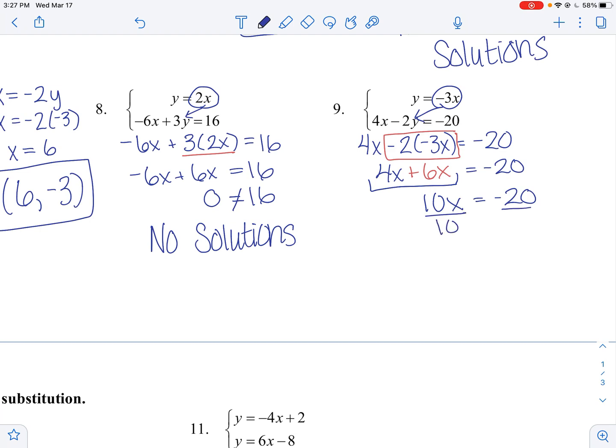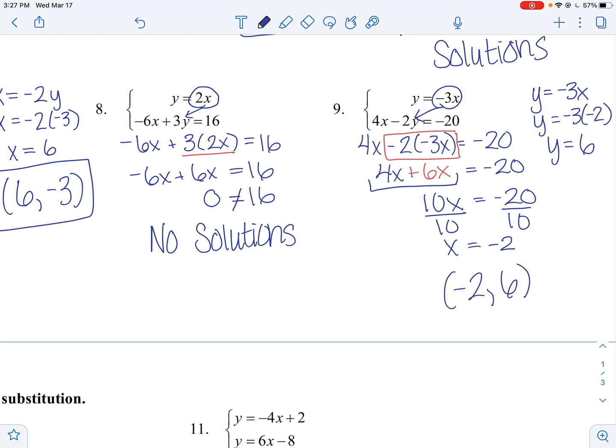And then we just have to divide by 10. X equals negative 20 divided by 10 is negative 2. Now we have to find y. Y equals negative 3 times x. We know that x is negative 2, so negative 3 times negative 2 is positive 6, and our point would be negative 2, 6.